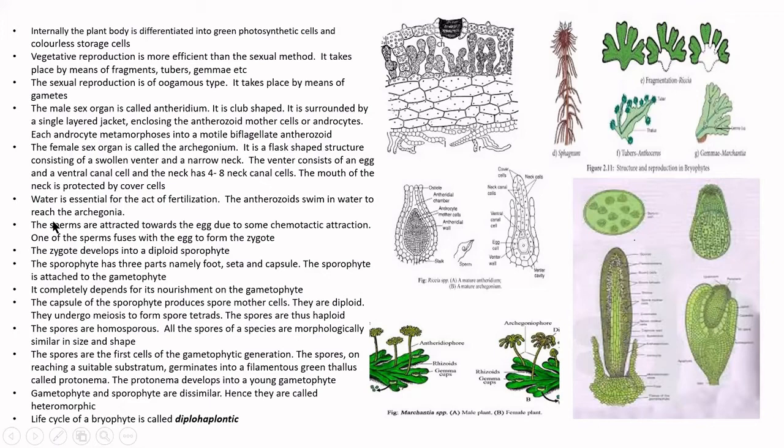So you will have so many sperms coming out. Androcytes, antherozoids, so many will be released, but only one will fuse with the egg to form the zygote. The zygote is diploid, while till now the gametes are haploid. Once the sperm fuses with the egg, the zygote is formed, and this is the diploid stage. That is what is called the diploid sporophyte.